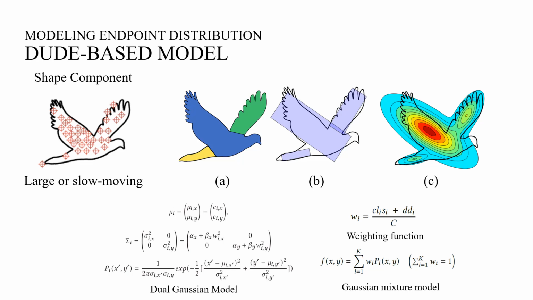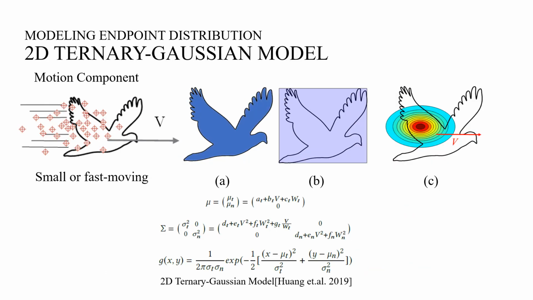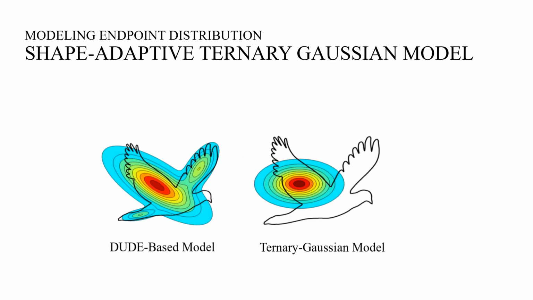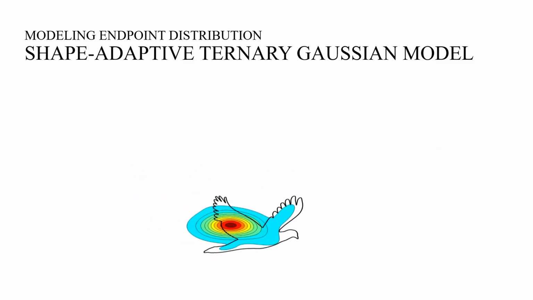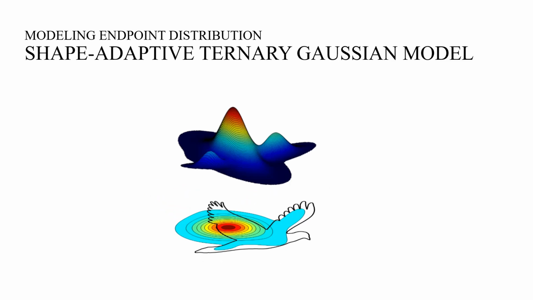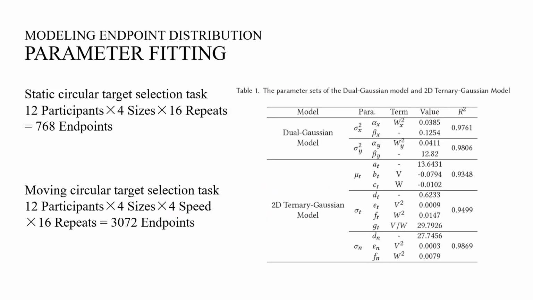a Gaussian mixture model. For the motion component, we build a 2D Ternary-Gaussian model with the bounding box size of the shape that accounts for the pointing uncertainty of target motion. Finally, we linearly combine the Ternary-Gaussian model with the dual-based model to make the Ternary-Gaussian model adaptable to moving targets with random shapes.